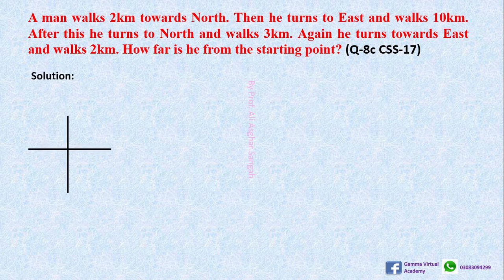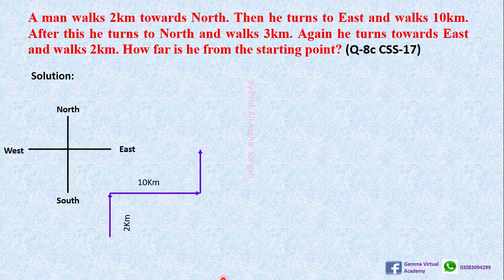Okay, and now we know well in maths or physics problems, we write directions in this way. North is on this side, and south is on this side. North is above and east is on the right, and on the left we write west, right? So 2 kilometers toward north, first statement, and then he moves 10 kilometers toward east, and then he turns to north and walks 3 kilometers. Finally he walks 2 kilometers toward east.